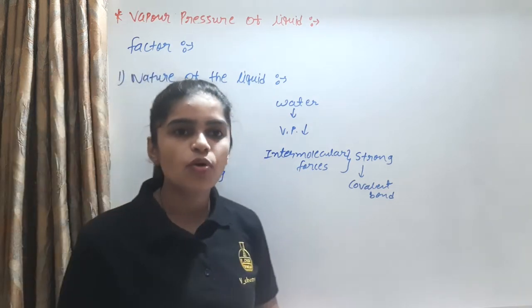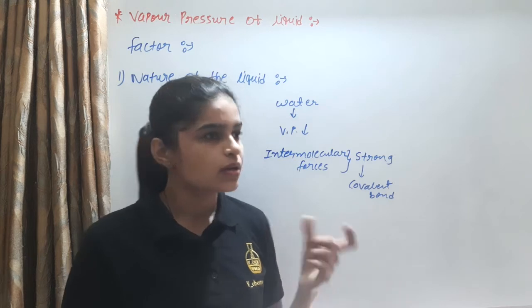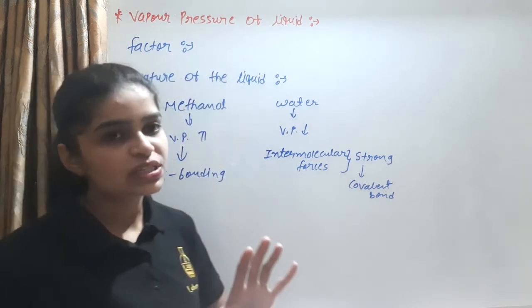We know that a covalent bond is stronger than hydrogen bonding, so hydrogen bonding is a weaker intermolecular force.